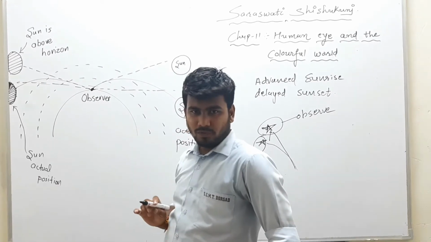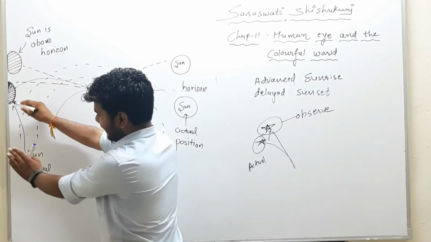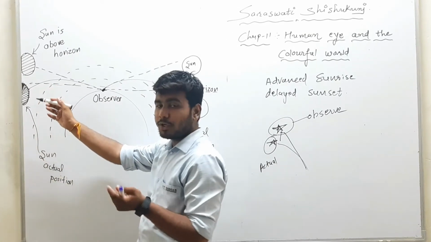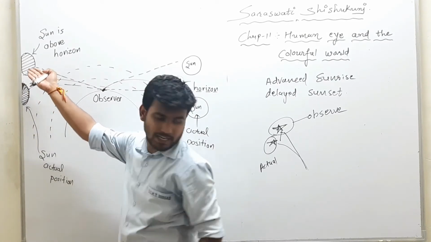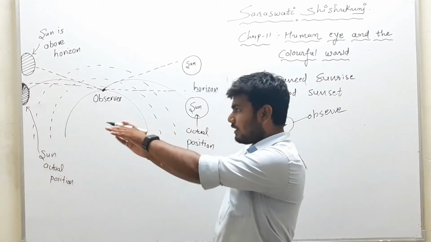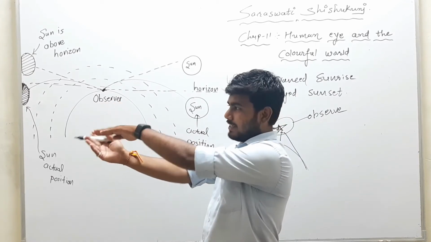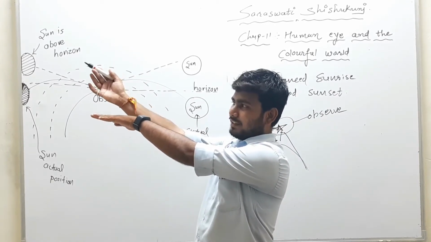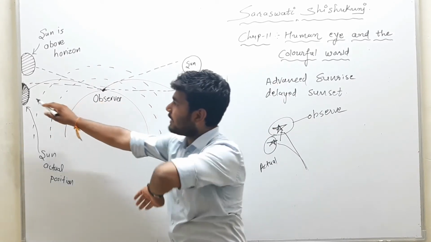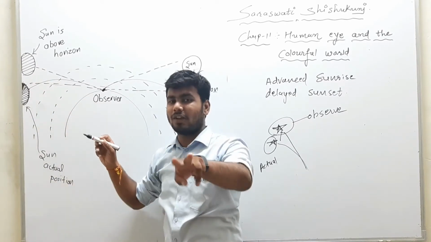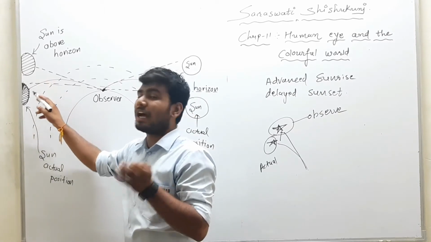Suppose here is an observer, and the observer is observing the sun. This is the actual position of the sun. Due to atmospheric refraction, the image will look slightly upside in comparison to that. So when we are looking at the horizon to analyze the sunrise, we will observe the sun, but that is our observed sunrise. Actually, when the sun comes over the horizon, that is called sunrise. So this we will see a little bit early in comparison to the actual sunrise.